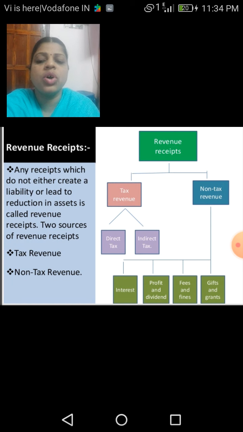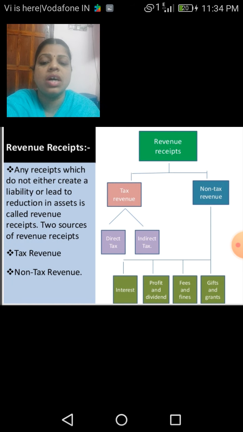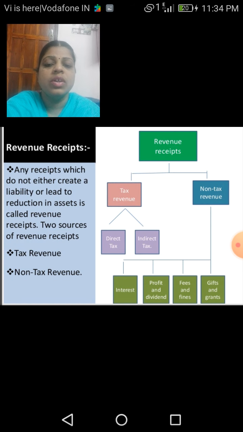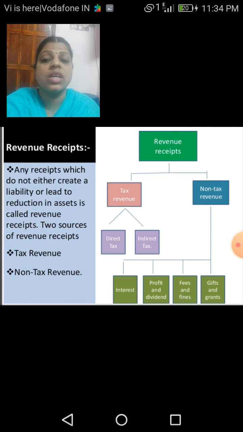Two sources of revenue receipts are non-tax revenue as well as tax revenues. Tax revenues means two types of taxes come under this: direct tax as well as the indirect taxes. And under non-tax revenues come interest, profit and dividends, fees and fines, gifts and grants.